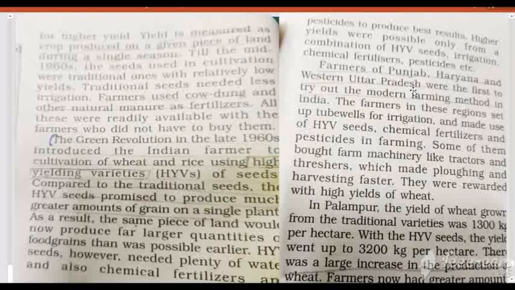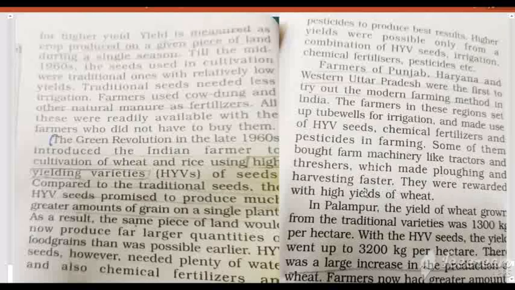Who used modern farming methods in India? The farmers of Punjab, Haryana and western Uttar Pradesh. The farmers in these regions set up tube wells for irrigation and made use of HYV seeds, chemical fertilizer and pesticide in farming. Some of them bought farm machinery like tractors and threshers, which made plowing and harvesting faster.